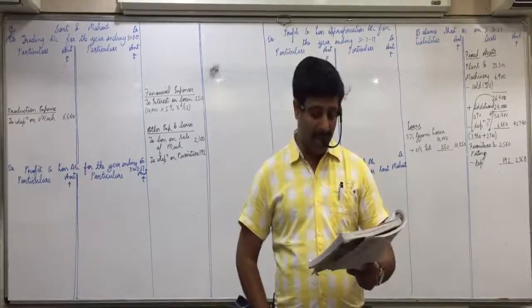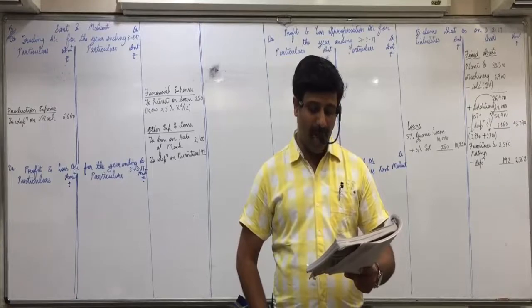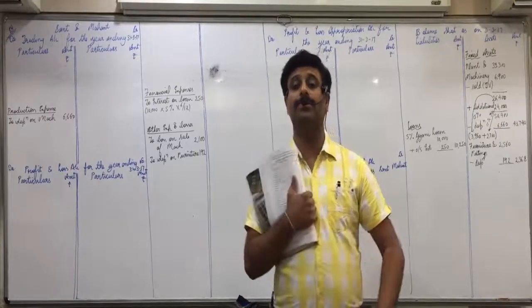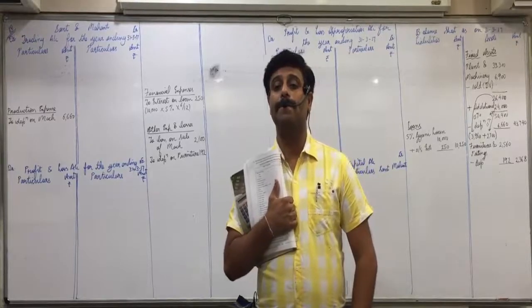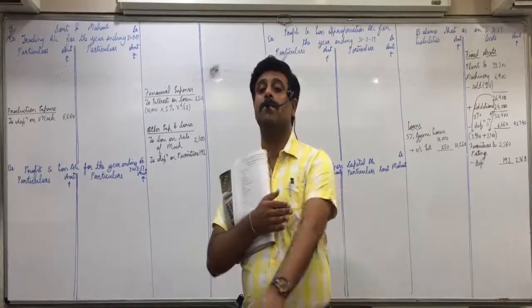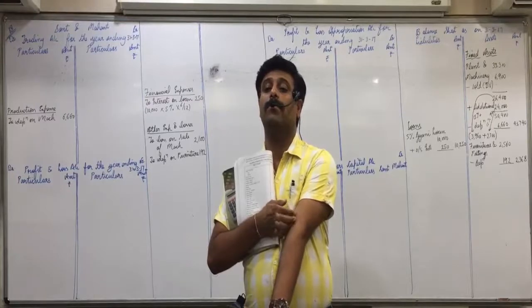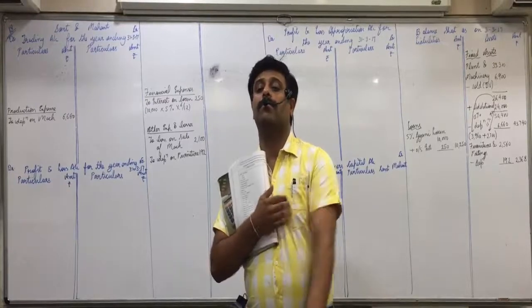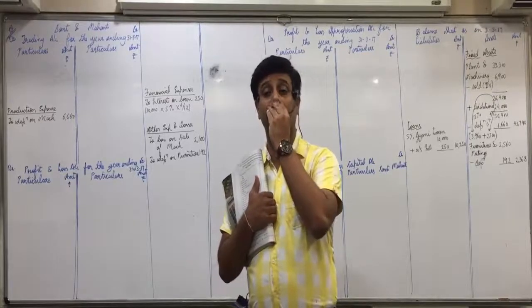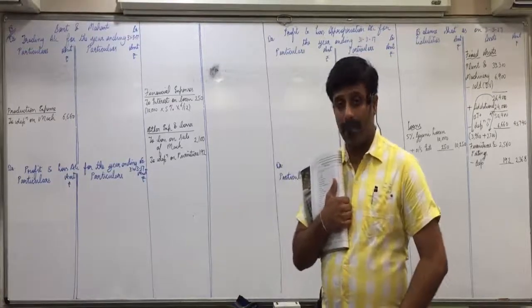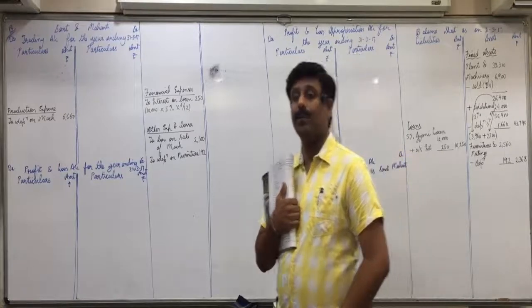Fourth adjustment, 6% interest is payable on capital of partners. Liability side payables and asset side. 6% interest is payable on capital of partners. Liability side. Hundred times.